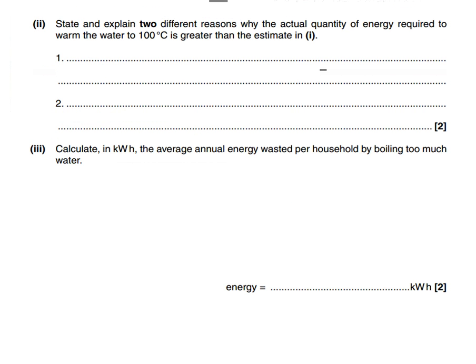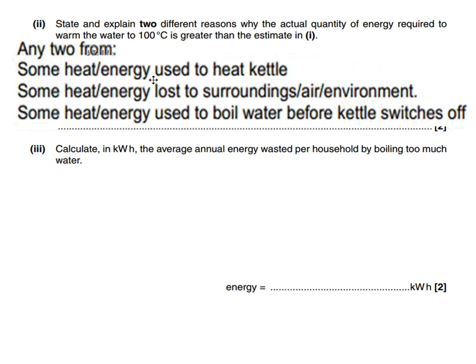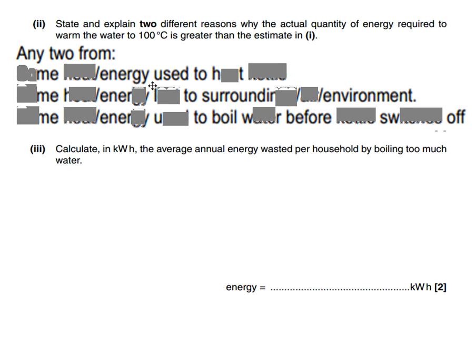So for this one, we need to state and explain two reasons why the actual quantity of energy required to warm the water by 1 degree Celsius is greater than the estimate in part I. So we're starting to think about what else is being heated up. Let's bring in our answers, because there's all sorts of things that we could have written for this one. So here are the answers that we were allowed. There are 2 marks available, and we could have used 2 points from this list.